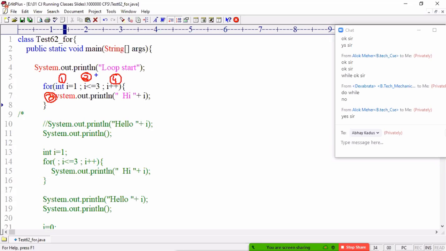The variable declaration is executed only one time. Then condition, then logic, and then again i++. Then again condition, logic, and incrementing.